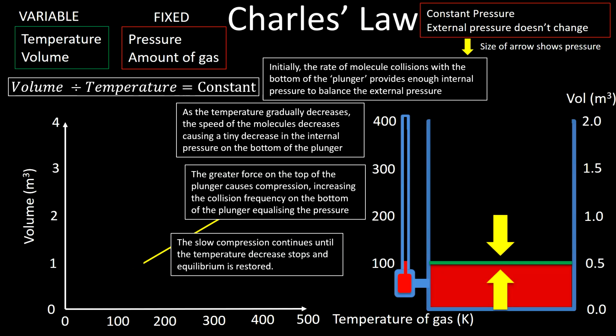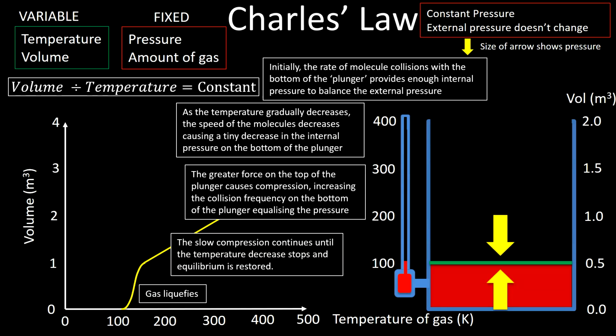What happens in reality, if we erase the bottom part of the graph here, is that at some point, basically the boiling point of the gas, or the boiling point of the liquid when it turns into a gas, the volume will decrease rapidly because the gas will turn back into a liquid. So that's when it liquefies. So we never really get to this straight line going all the way to absolute zero.